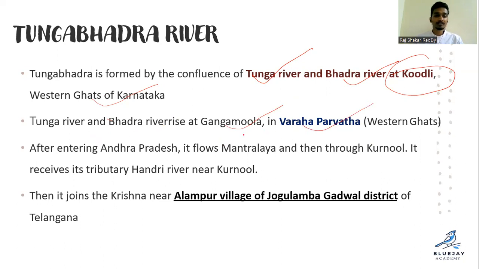We already studied this point. Entering Andhra Pradesh, it flows by Mantralaya, the famous Raghavendra Swami temple, then through Kurnool, and it receives its tributary Hundri near Kurnool, and it joins the Krishna at Alampur.